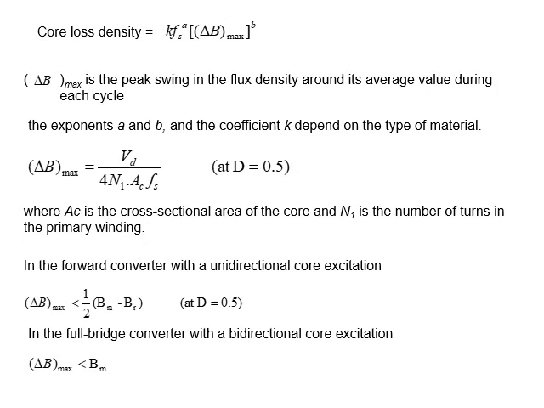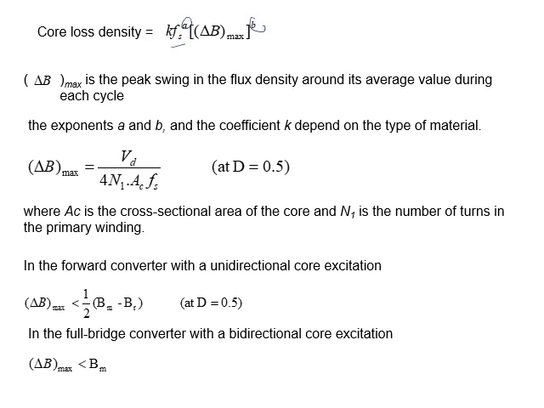Now, how do we calculate the core losses? Because these are other losses added to the circuit. You need to consider it, and it is reflected in the total efficiency of the system. It is equal to K times switching frequency raised to power a, times delta B max raised to power b. a, b, K are constants related to the material used. Now delta B is the peak swing in the flux density around the average.